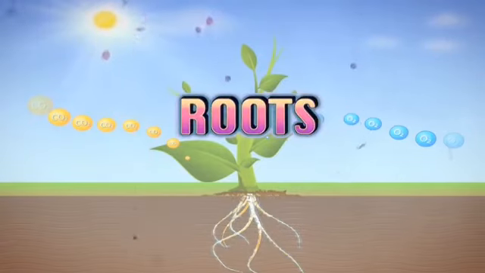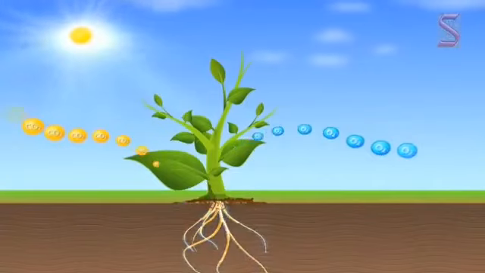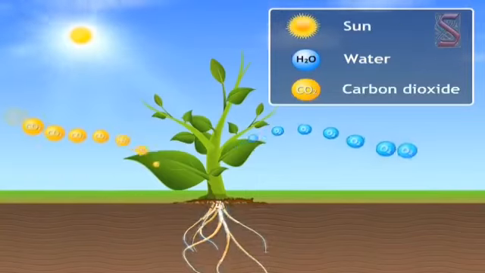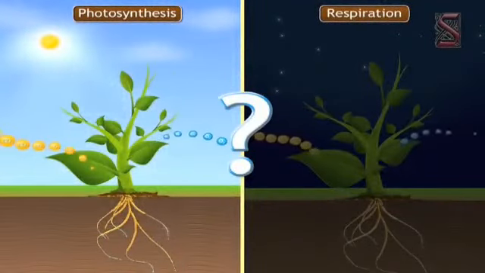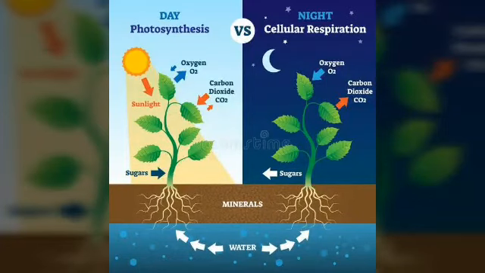Roots also take up air from the air spaces between the soil particles, and it goes to the cells. Respiration takes place throughout the day. Photosynthesis takes place when there is sunlight. During photosynthesis, carbon dioxide will be taken in and oxygen will be given out. During respiration, oxygen will be taken in and carbon dioxide will be given out.